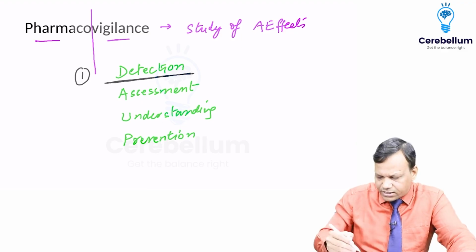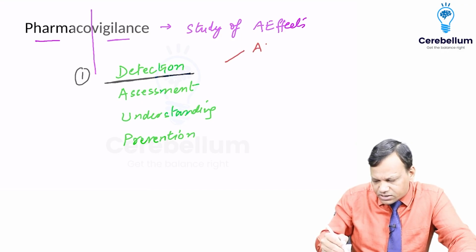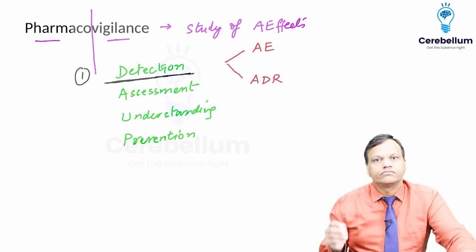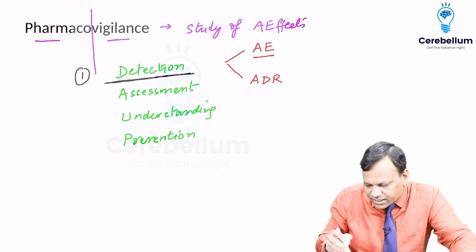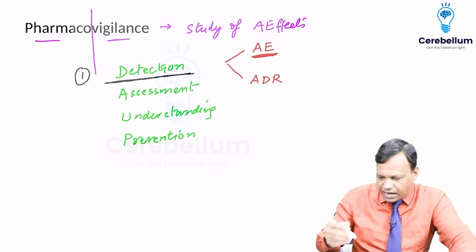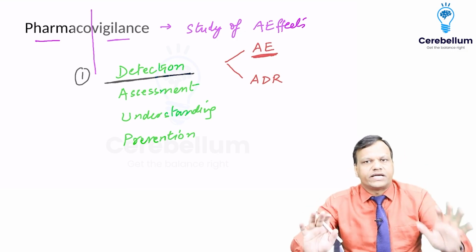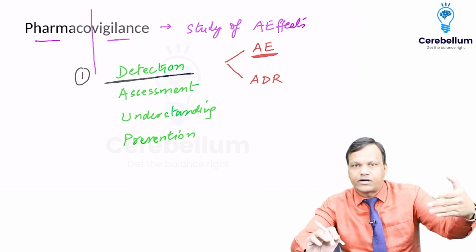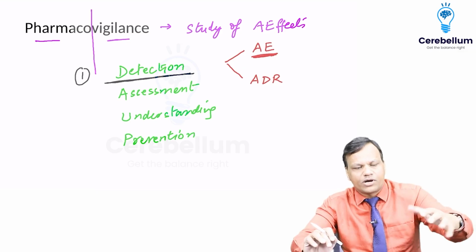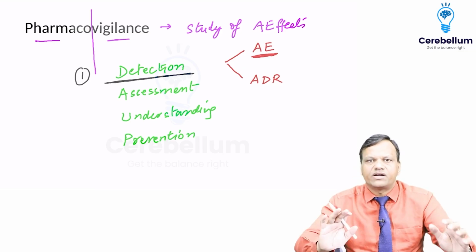So as we discussed earlier, there are two terms. One is adverse event, second is adverse drug reaction. Now, adverse event is anything which happens which is wrong, which is not wanted, while the person is taking a drug. Okay? So we have started a drug in a person, and whatever wrong happens to that person, we will start noting. Everything will be an adverse event.